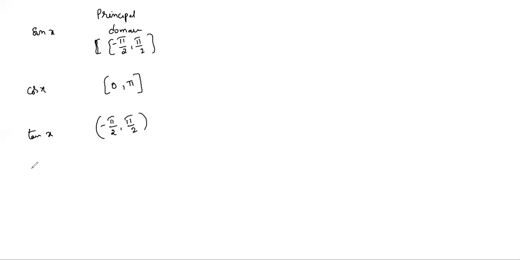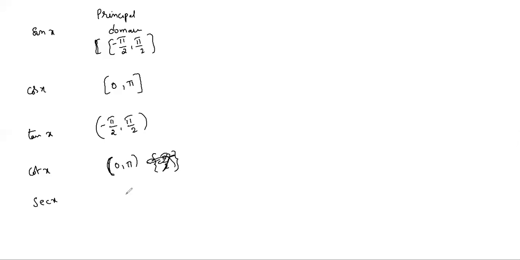Similarly, cot x also, we restrict the domain to open 0 to π, but only 0 to π. Next, secant x.